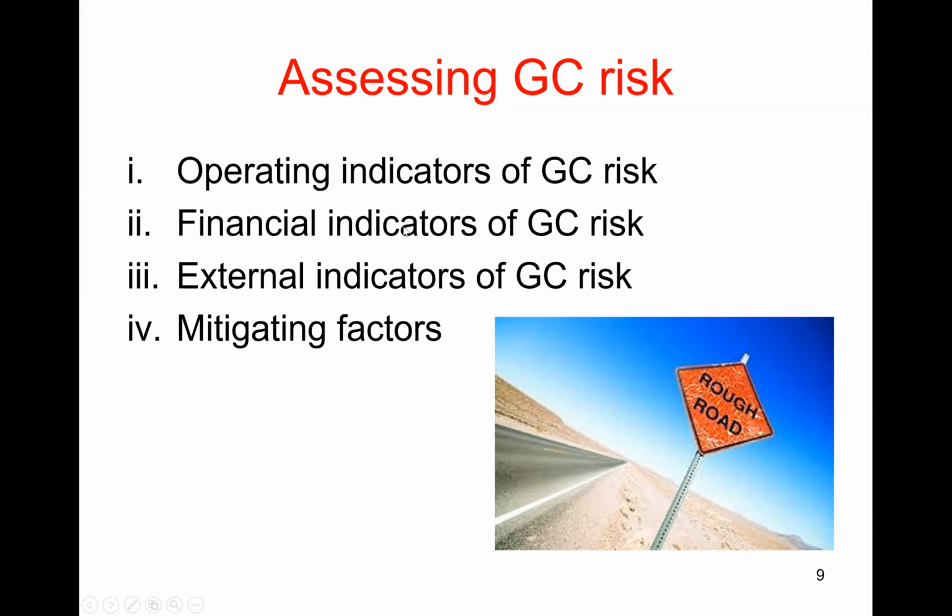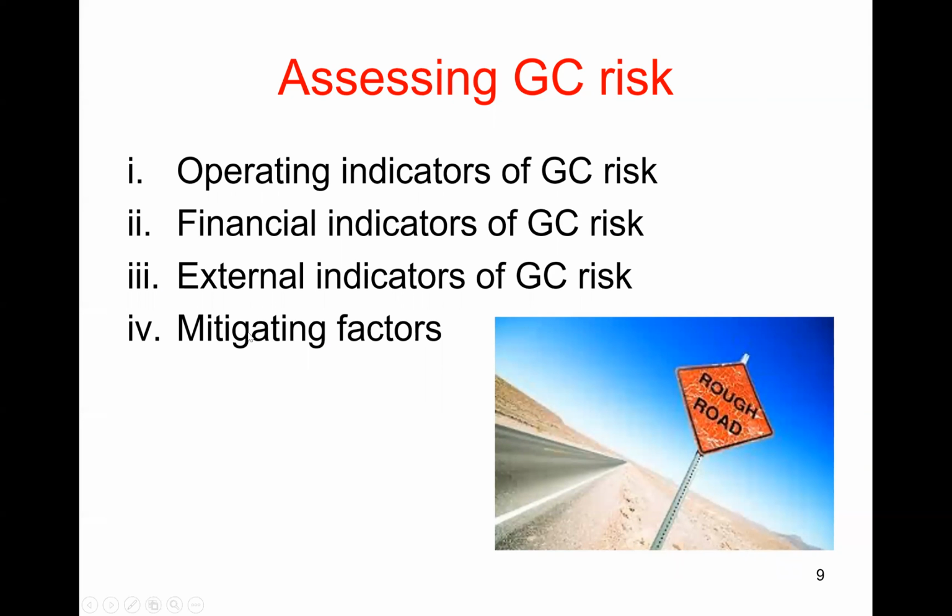Now, the first 3 of these are indicators of greater going concern risk, right? So in other words, these are indicating that the company is more likely to go bankrupt. The company is in financial distress. The 4th one, mitigating factor, is the opposite. So this is something that indicates the company is more likely to survive and less likely to go bankrupt.